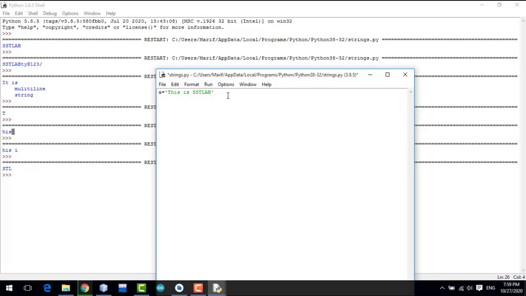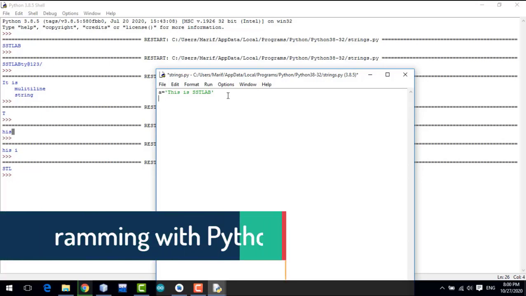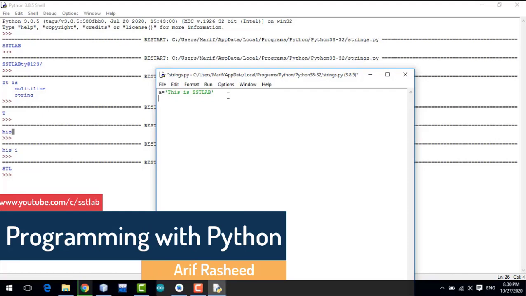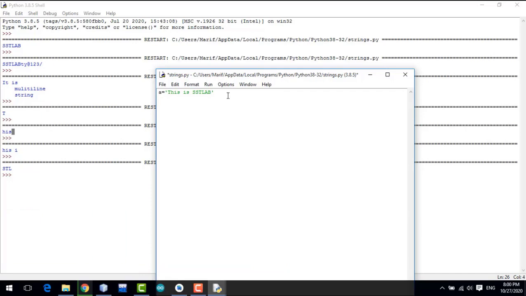If you want to get the length of this string, length means how many characters are in this string. Length is very important, because if you are writing a program to save some data, like if you want to check whether the computer operator has entered correct cell number or not, you have to check the length of that string. So length is very important. So how can you check the length of a string?